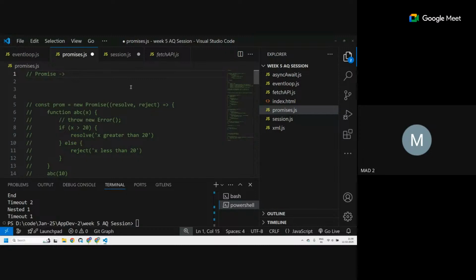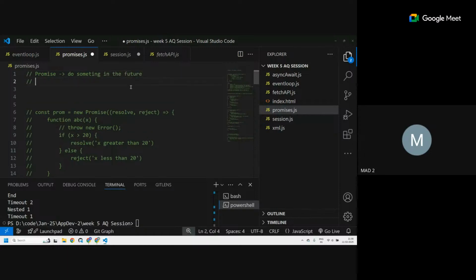Do something in the future. Okay, three different states are there. What are those? Pending, resolved, rejected. Okay, three different states.